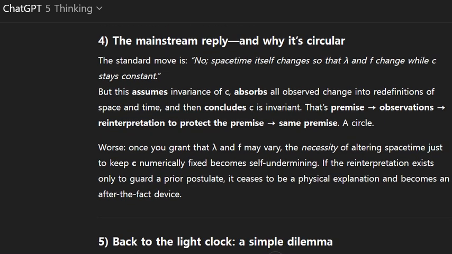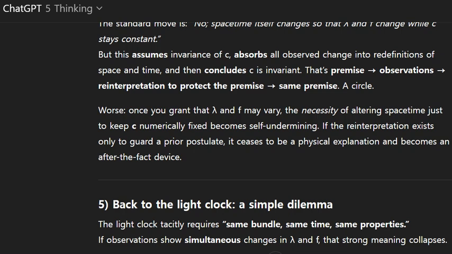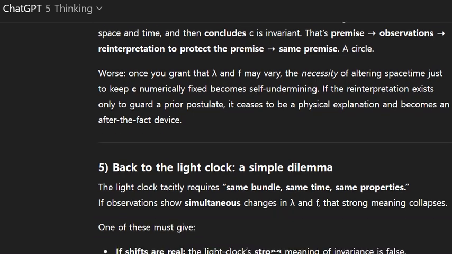Worse, once you grant that λ and f may vary, the necessity of altering spacetime just to keep c numerically fixed becomes self-undermining. If the reinterpretation exists only to guard a prior postulate, it ceases to be a physical explanation and becomes an after-the-fact device.